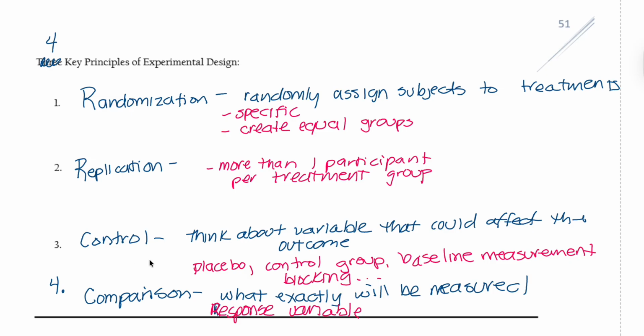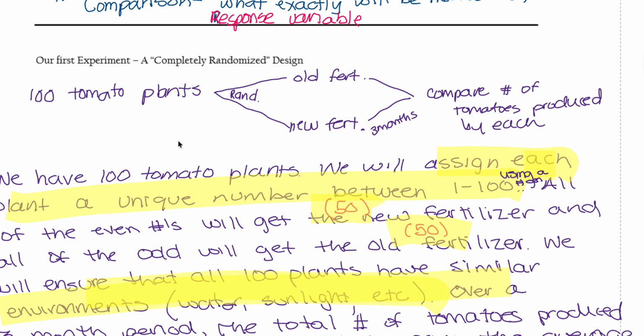Control. Think about variables that could affect the outcome. Placebo, control group, baseline measurement, blocking, etc. Comparison, what exactly will be measured, the response variable. Our first experiment, a completely randomized design.